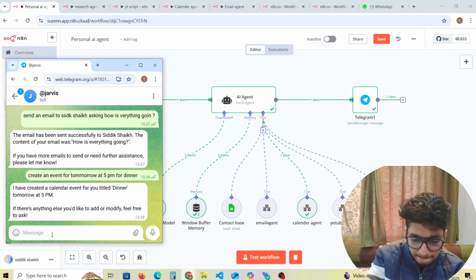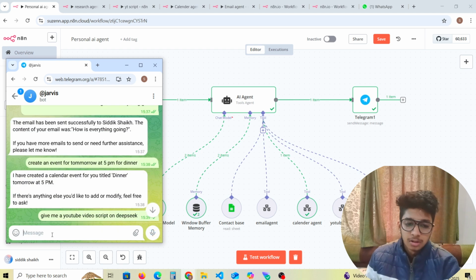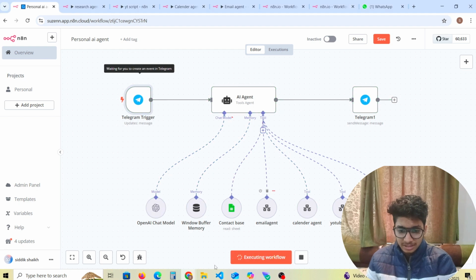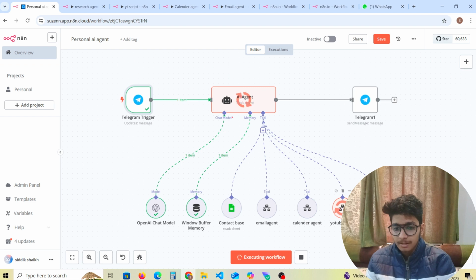So, give me a YouTube video script, let's say on DeepSeek, right? We didn't hit the test workflow, so we'll hit the test workflow and it's going pretty much right here. So it's just hitting the YouTube scripts.